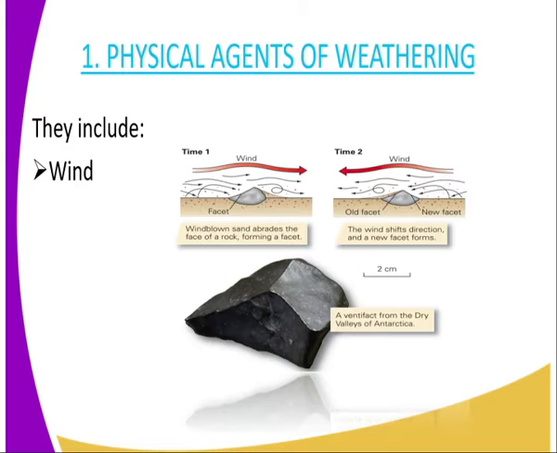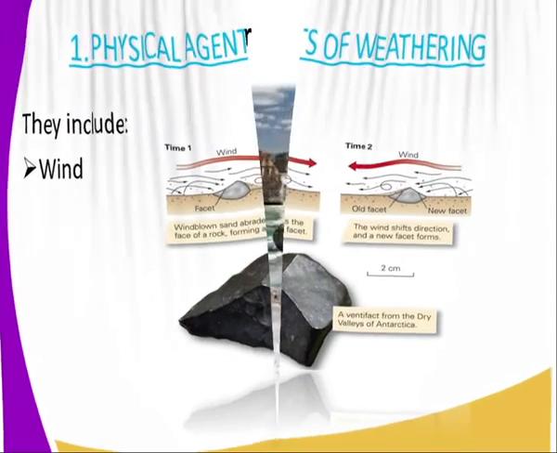We are going to start with wind. Wind normally carries materials which are referred to as load, which are heavy, and on falling on rocks, they cause an erosive or abrasive power. They normally break the rocks into small pieces, ending up forming soil.